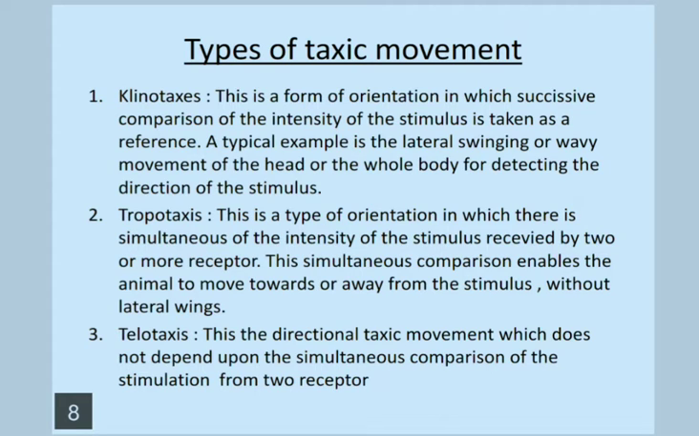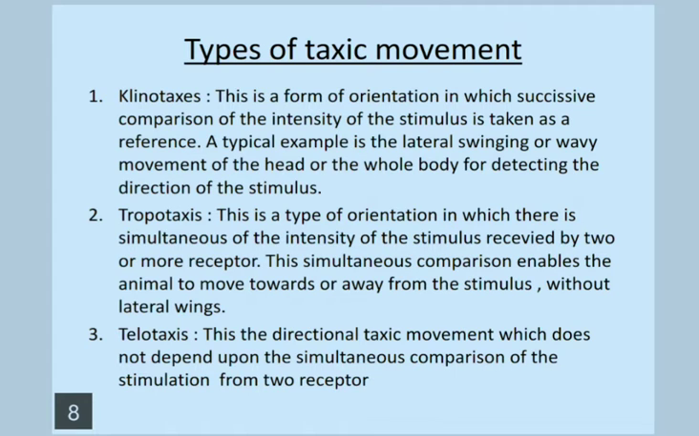First is clinotaxis. This is the form of orientation in which the successive comparison of the intensity of stimulus is taken as a reference. So it involves the successive comparison of the intensity of the stimulus in the nearby parts of the body. A typical example is the lateral swinging or wavy movements of the head or whole body for detecting the direction of the stimulus.